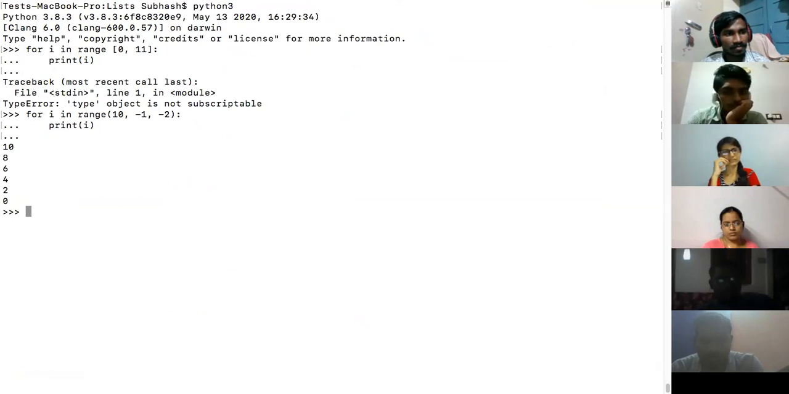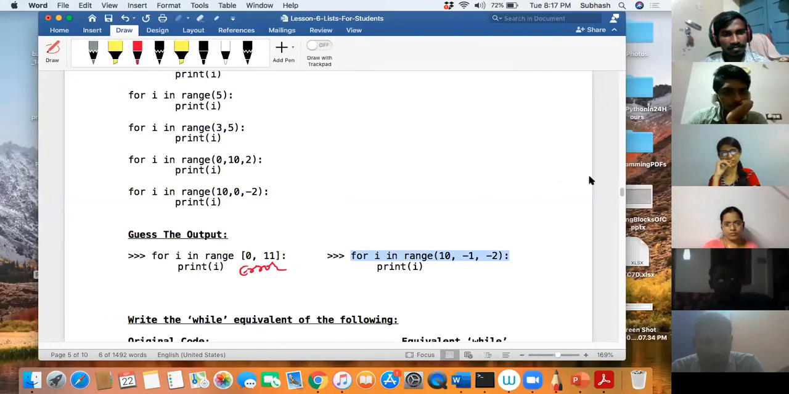Okay, 10, 8, 6, 4, 2, 0. Okay, right? Just say okay. So you understood how for and range works. You learned a new generator function called range.